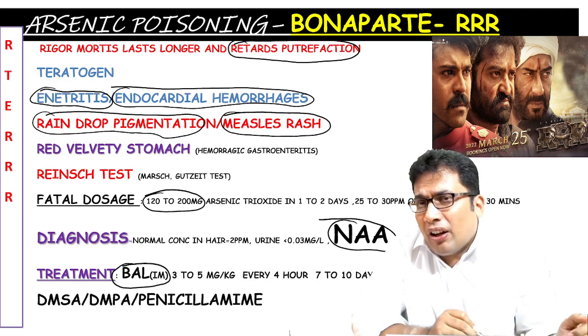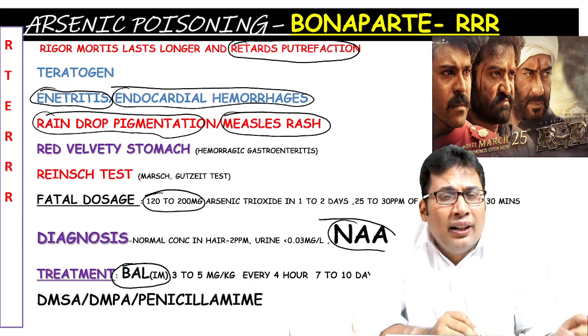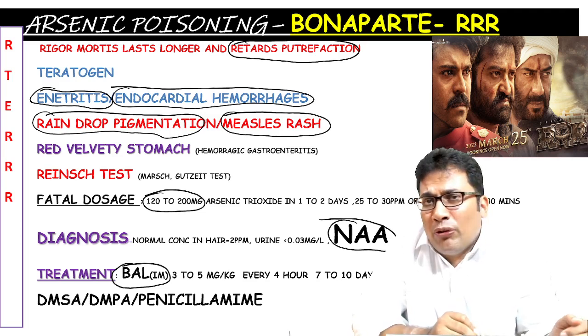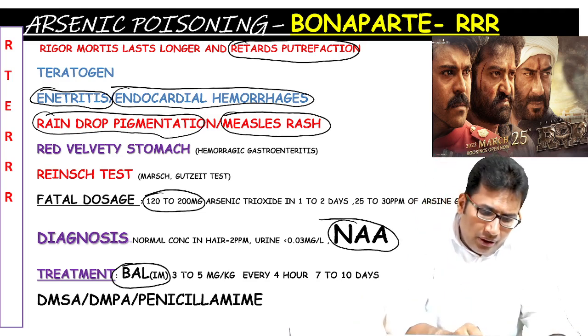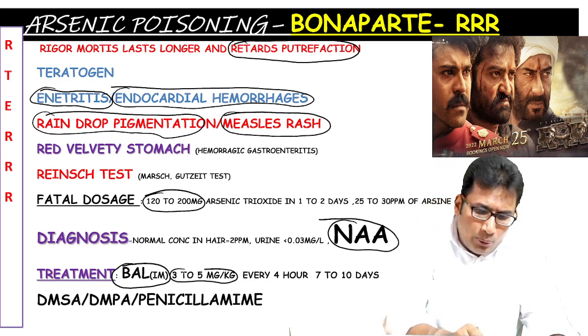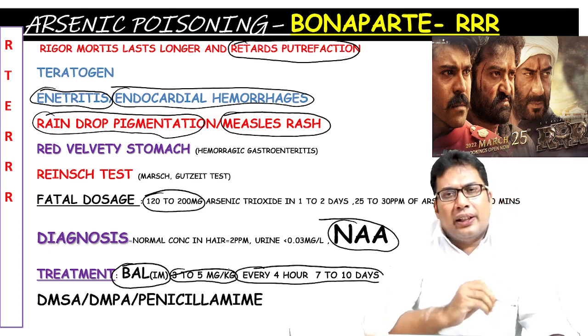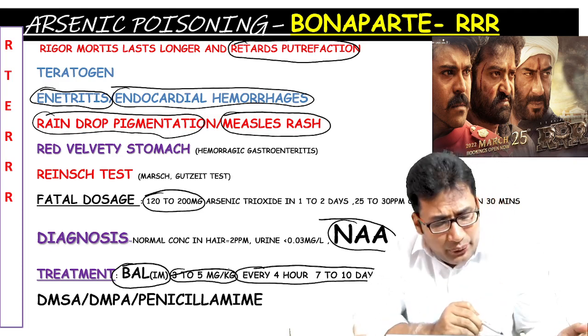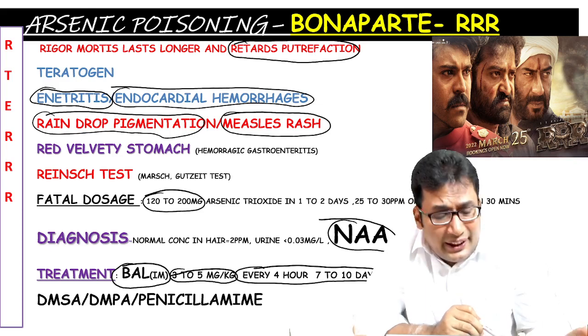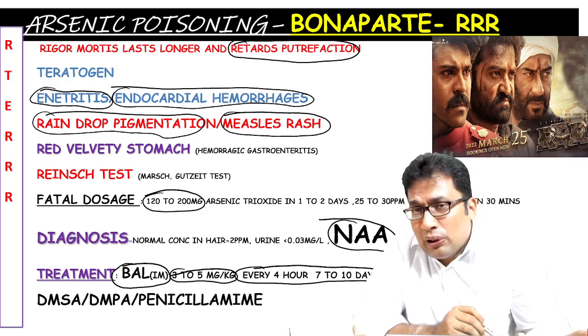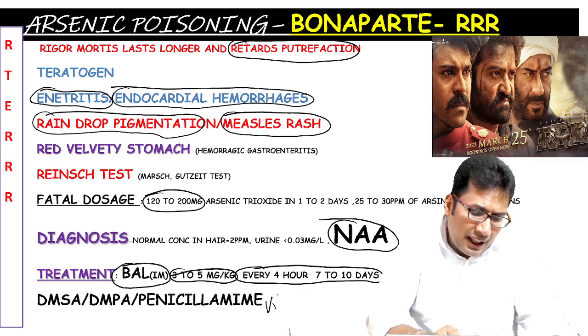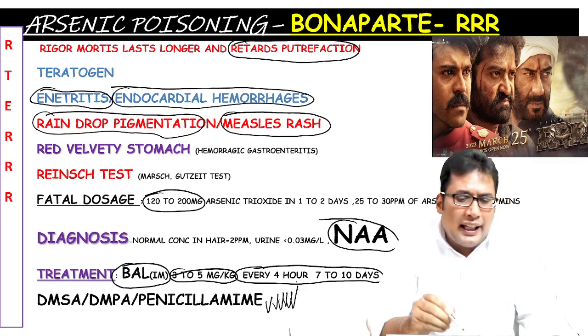It is not given intravenously because it contains peanut oil, which can lead to fat embolism. The dosage is 3 to 5 milligram per kg body weight every 4 hours for about 7 to 10 days, or else you can start with DMSA, DMPS, penicillamine also. All this can be asked in your upcoming exams.